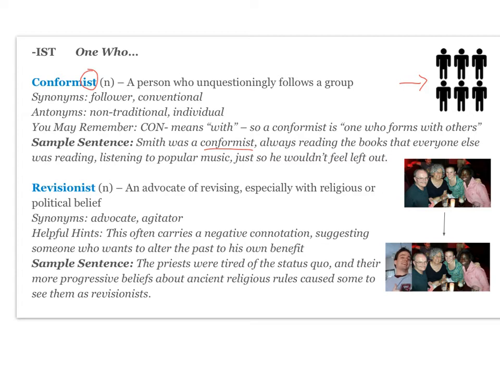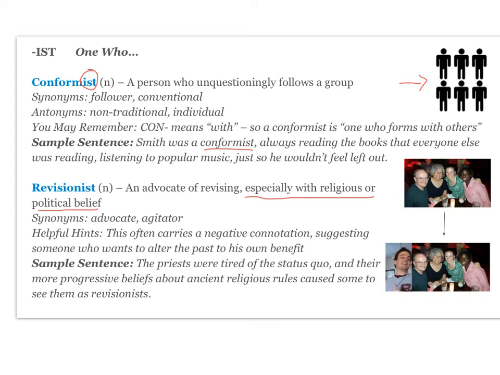Your next word is revisionist. It's a noun, and it's an advocate of revising, especially with religious or political belief. So this is important. A revisionist is not someone who does a good job revising their papers. A revisionist is someone who tries to change history, basically. So who says, oh, I know the Bible's been interpreted like this for thousands of years, but I think what it really means is this. Or political figures who are dishonest and who say, oh no, I never said that, I said this. Or I was never in support of this policy when actually they were, but they're trying to revise history, essentially.